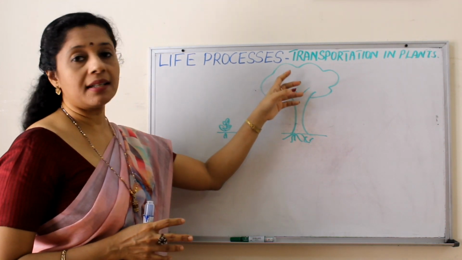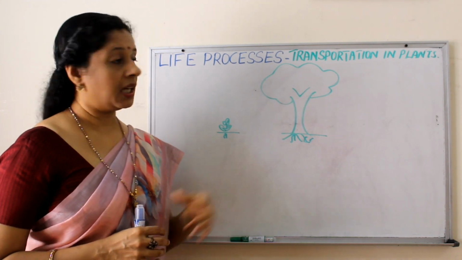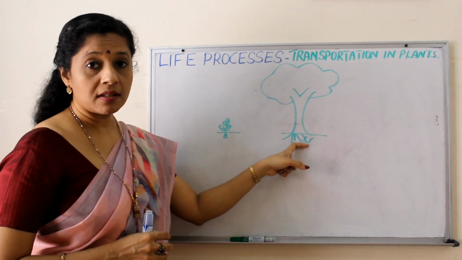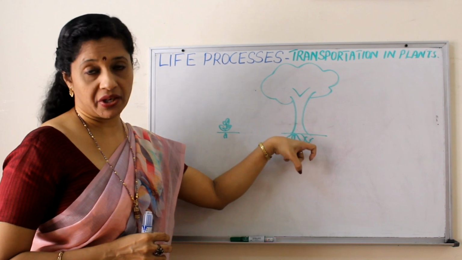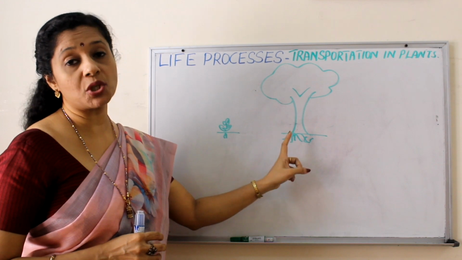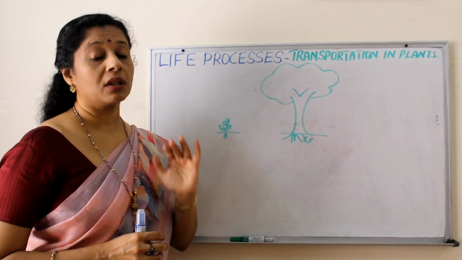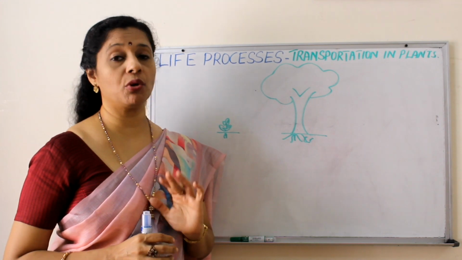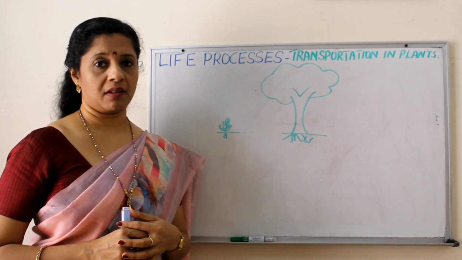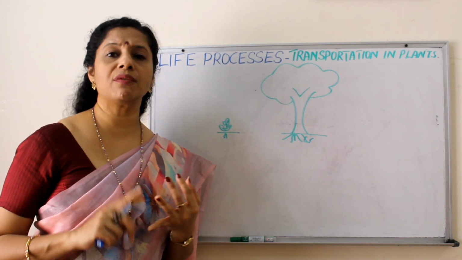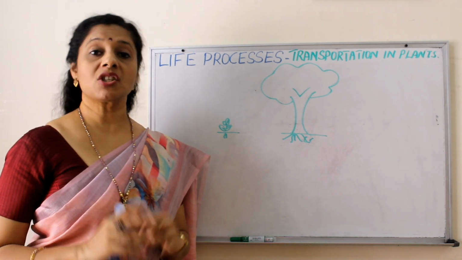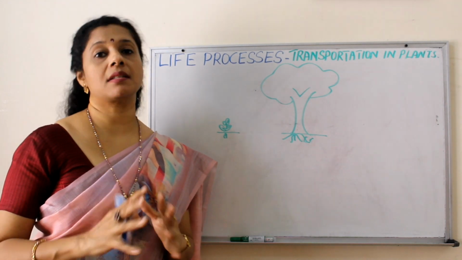But when the plant is huge or very tall like trees, the distance between the leaves where the photosynthesis takes place and the roots which absorb the nutrients is very huge. So in such a case, a proper system should be there for transport. Though the transportation system is slower compared to humans or animals. Why? Because plants have low energy needs. Are plants moving around like us in search of food, shelter? No. So their energy requirement is less.